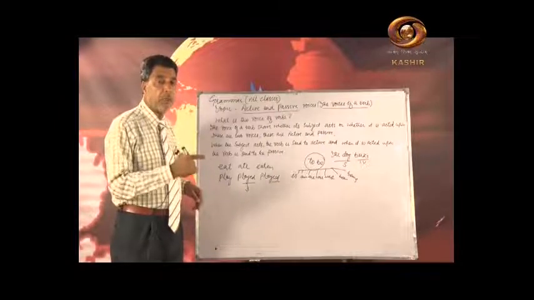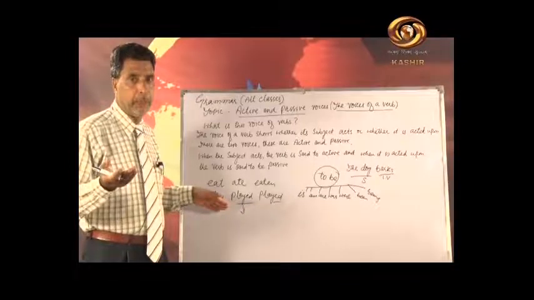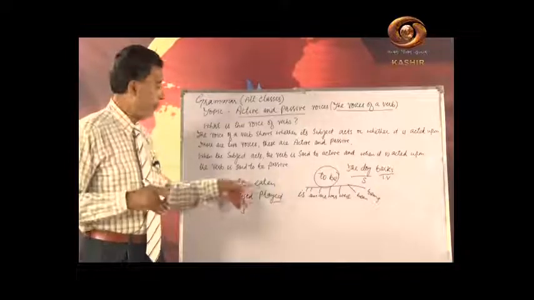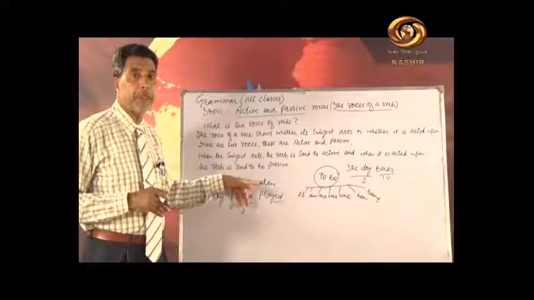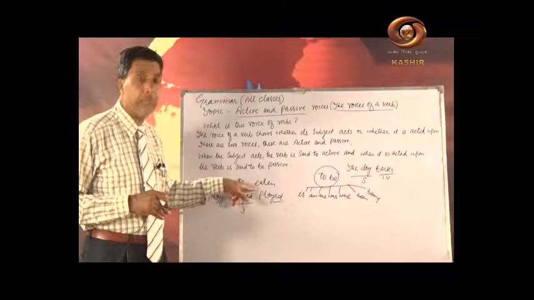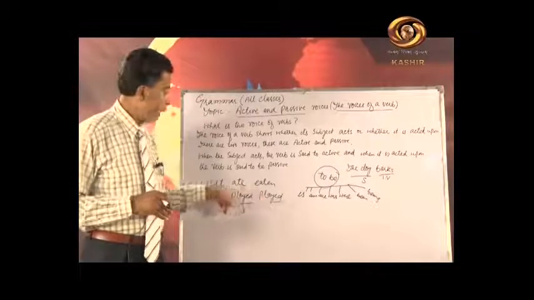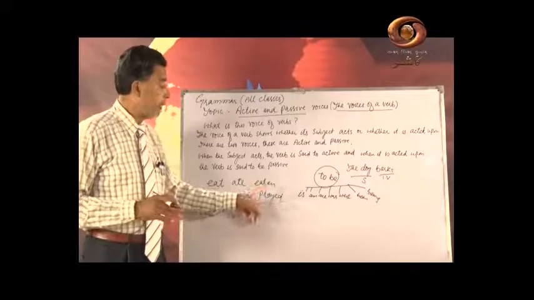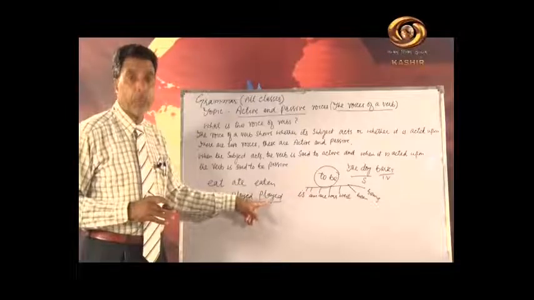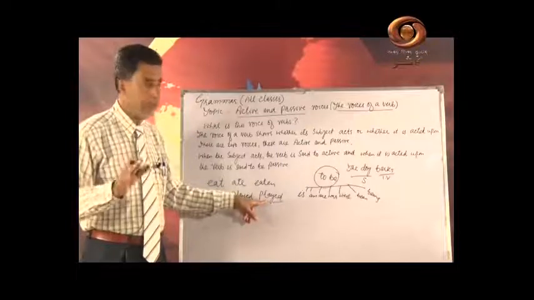Suppose I eat an apple, I ate an apple. But with this we need an auxiliary to complete its meaning: I have eaten an apple, or I have played cricket. Here I played cricket, here I have played. No doubt different meanings, but we cannot write without an auxiliary, whether have played or had played, whatever the tense is.